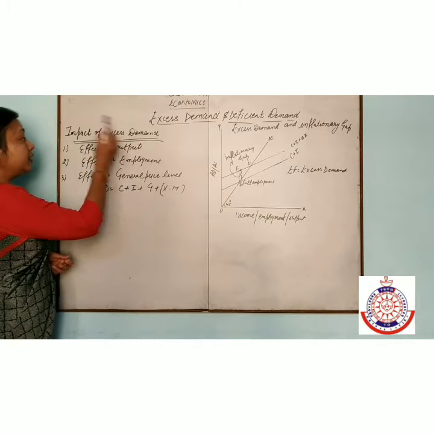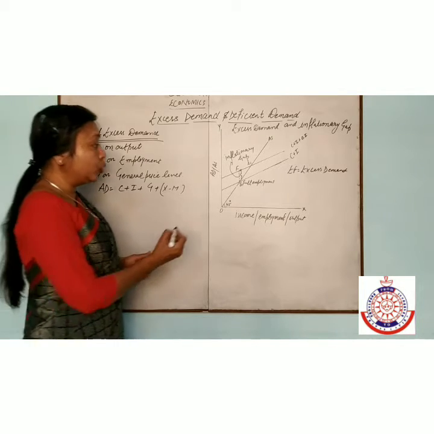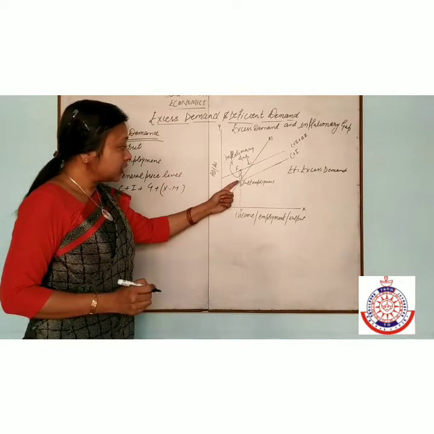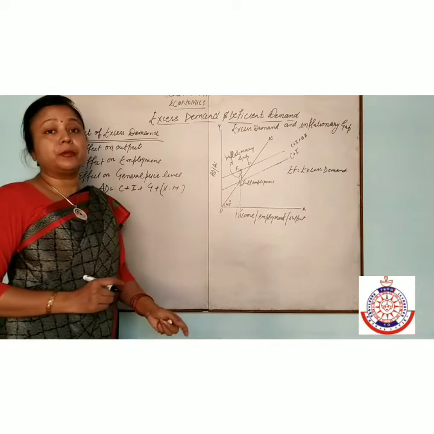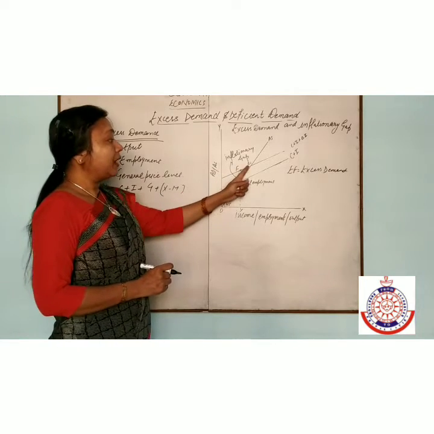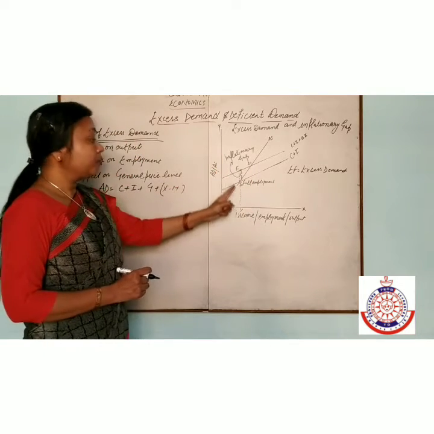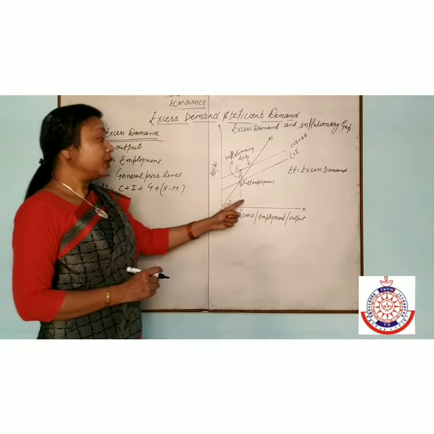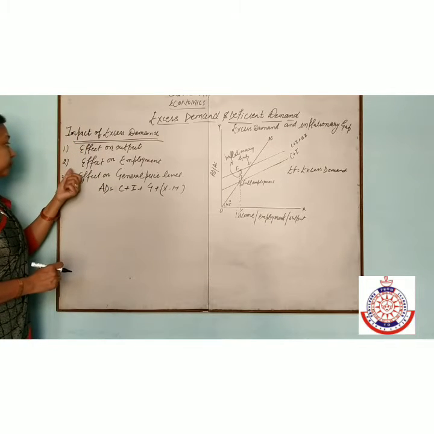If there is excess demand in the economy, first, the effect on output: there will be no effect on the output, because this equilibrium level shows the full employment level. After the full employment level, there is no excess capacity in the economy. If demand is increased up to here, then the level of employment is not increased, because there is no capacity in the economy to increase the output.